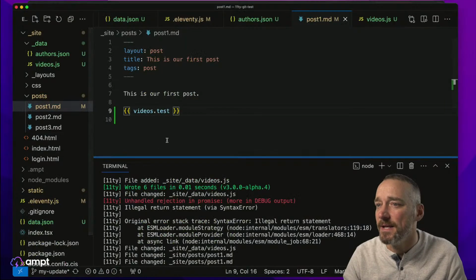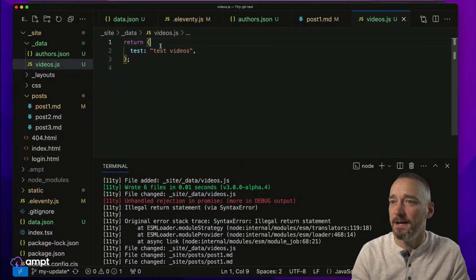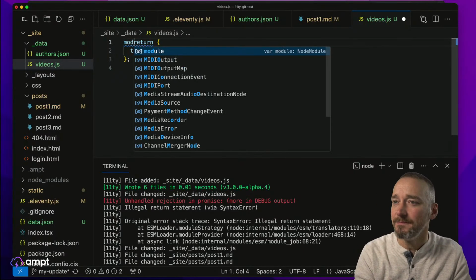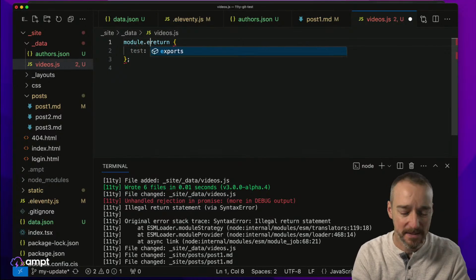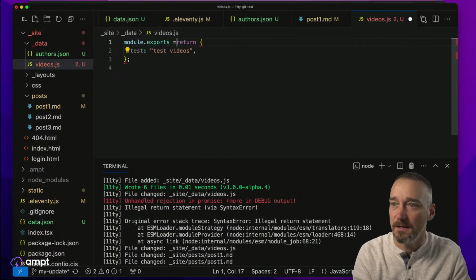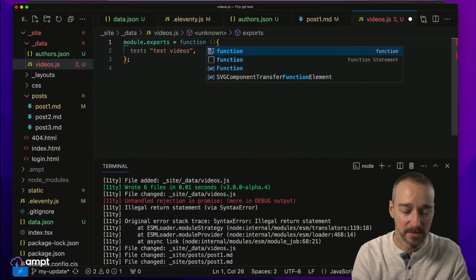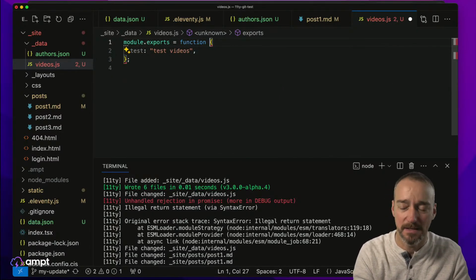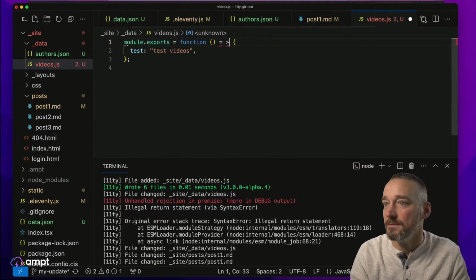So I guess it's got to do an export, which makes sense, which I should have known. All right, so then this should be, I don't know if this will work. Well, let's try it. Module.exports. And sure, let's do it as a function. Actually, we're going to have to do it as a function, I think, because we're going to need to load some data, and then we'll just spit that out.